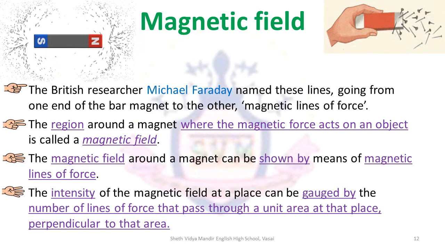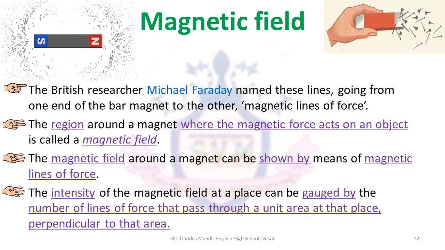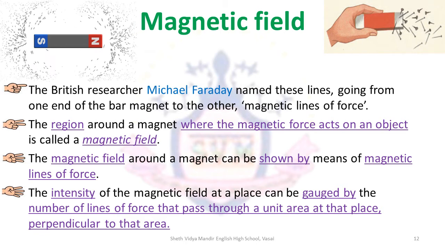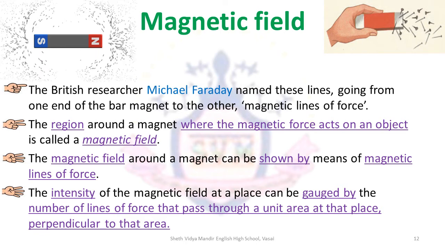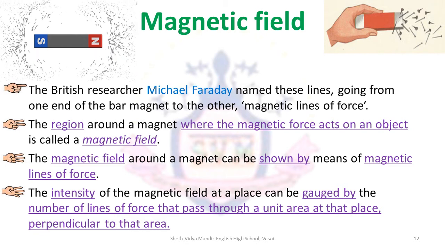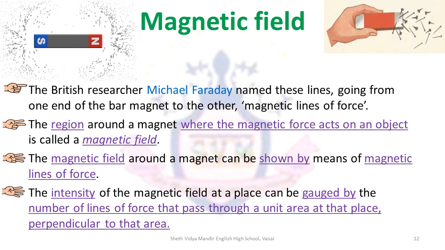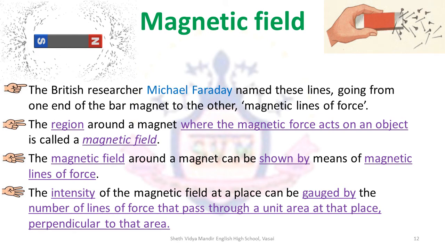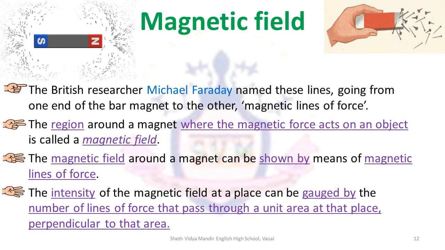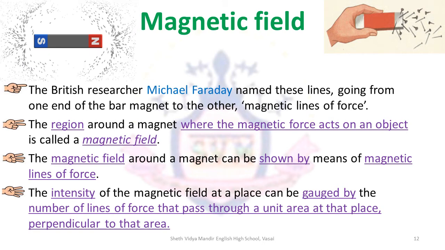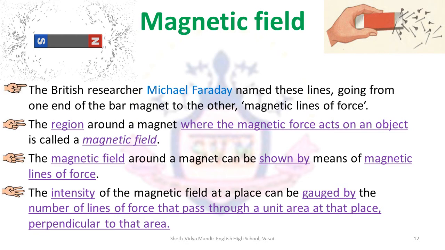It is quite prominent towards the poles, that is, towards the ends of the magnet. The magnetic field can be represented by magnetic lines of force that go around the magnet. The intensity of the magnetic field at a place can be measured by the number of lines of force that pass through a unit area at that place perpendicular to that area.